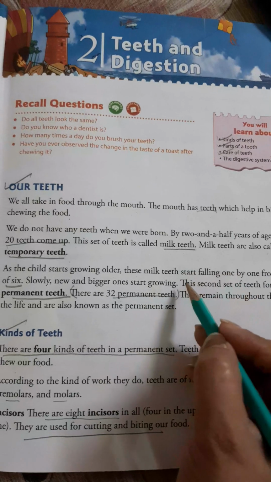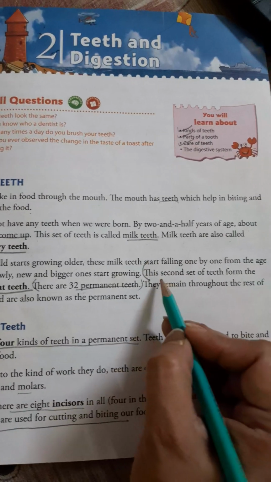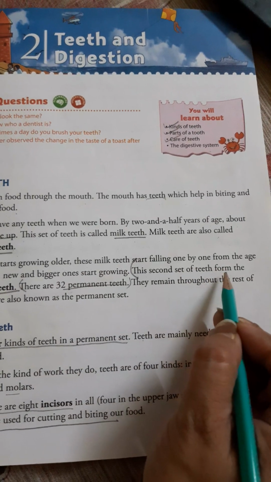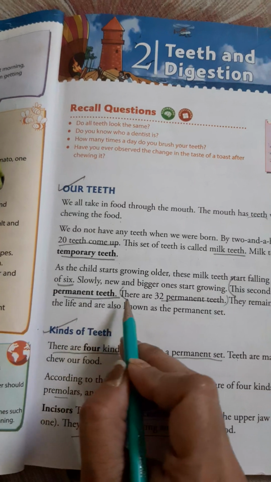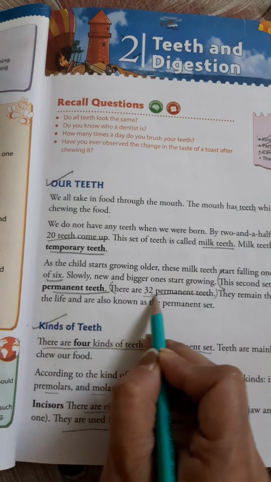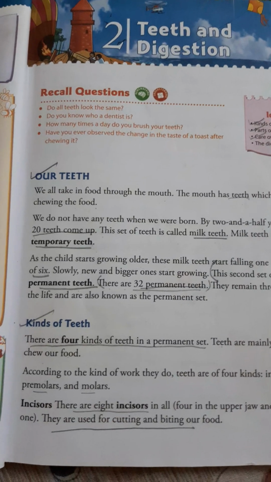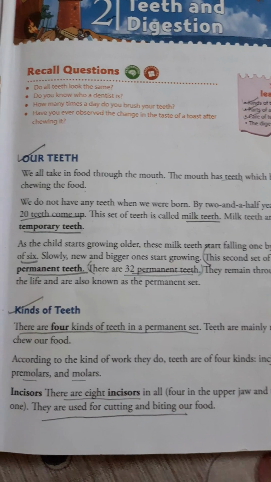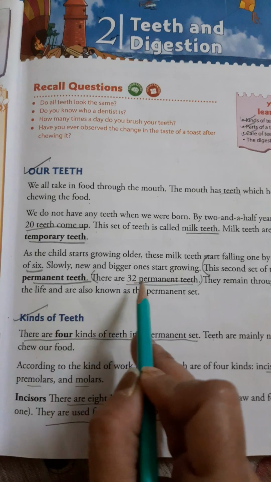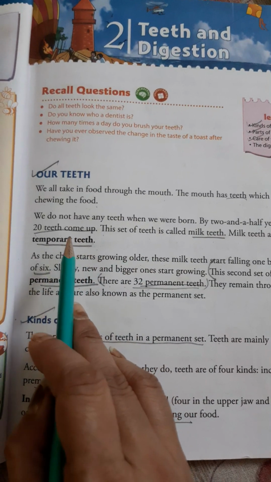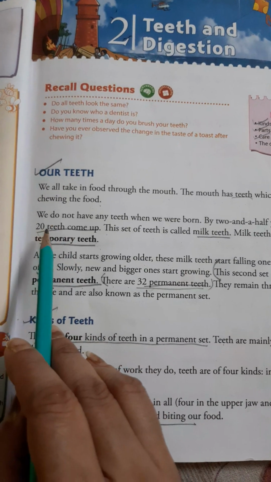This is a very important line. All of you underline it. The second set of teeth form the permanent teeth. There are 32 permanent teeth. So, in our mouth, how many permanent teeth are there? Yes, 32. And how many milk teeth are present in a child? There are 20.